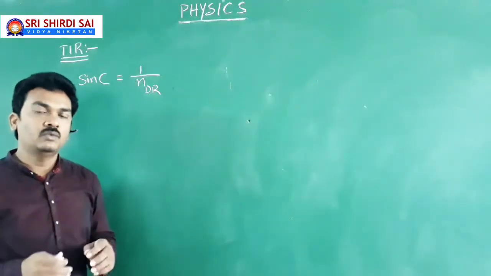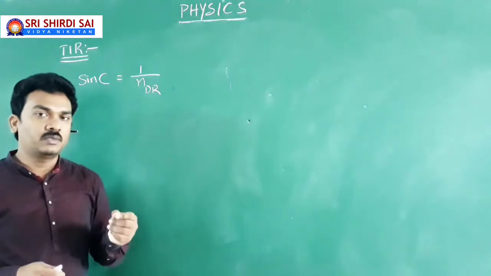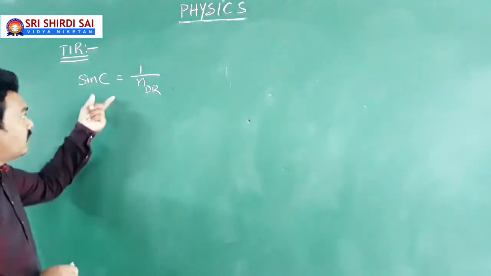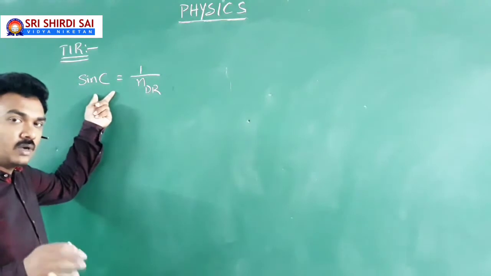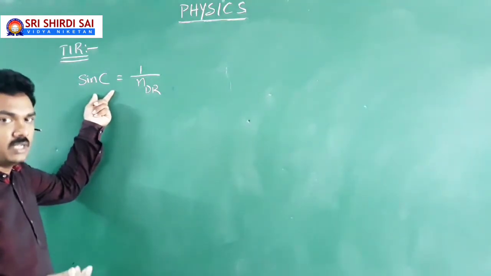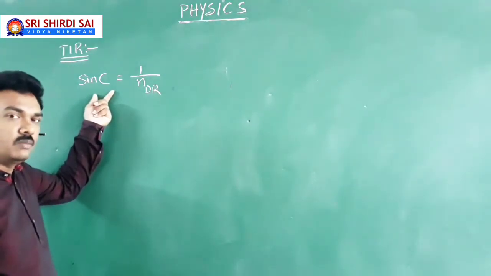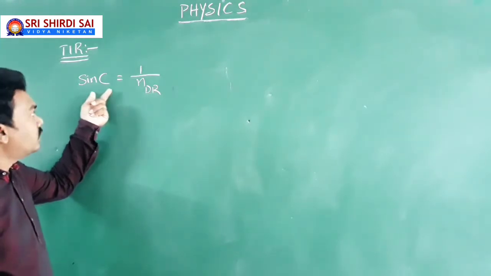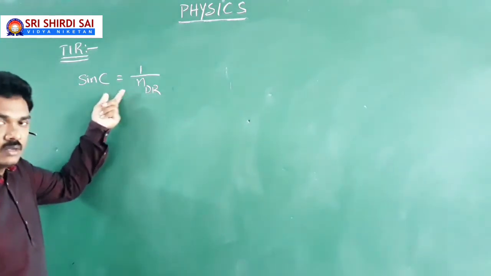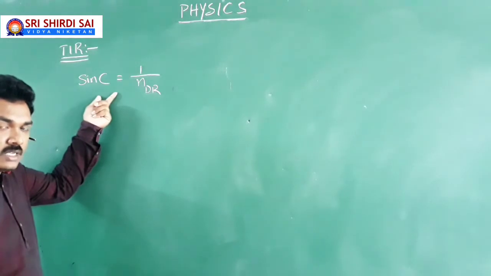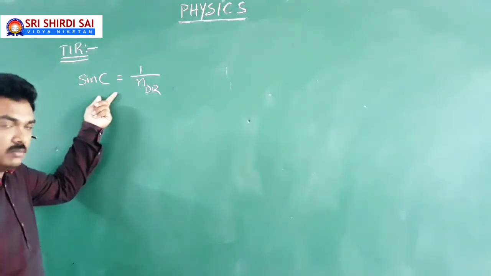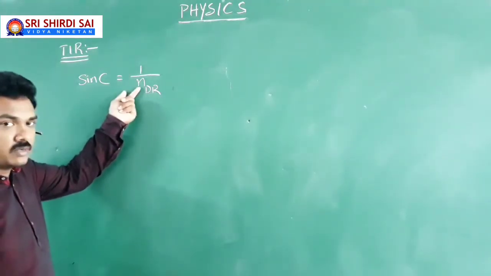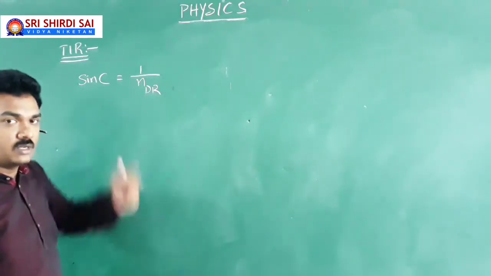Now let us continue a little more about the concept of TIR. Here, the mathematics you have learned, we are dealing with the objective orientation connecting with the TIR concept. Later we will get into a little more theoretical analysis also. So here sin C equals 1 by n, where C is the critical angle of incidence in the denser medium with respect to the rarer medium, and n is the refractive index of the denser medium with respect to the rarer medium.